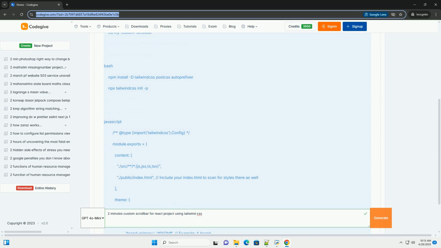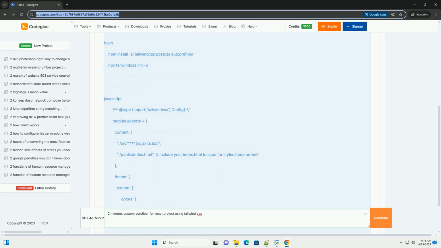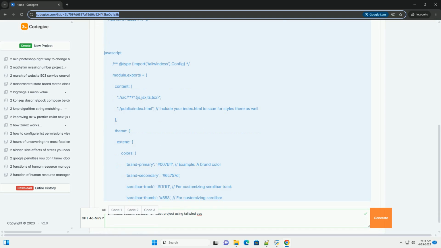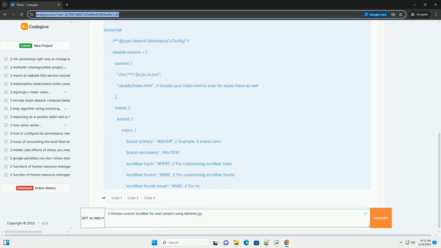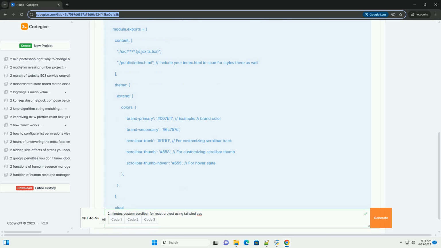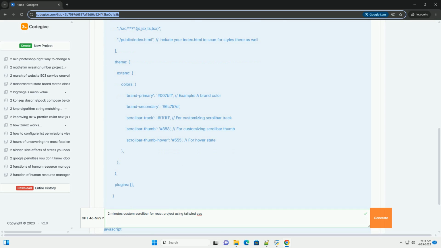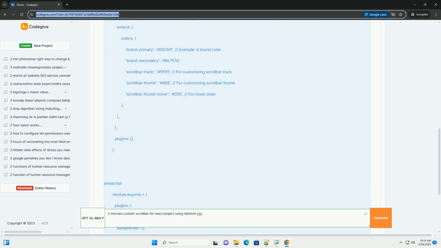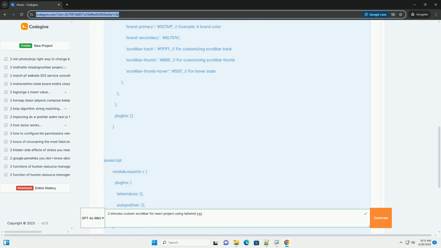Understanding the goal. The standard browser scrollbar often clashes with modern UI designs. Our goal is to replace it with a more aesthetically pleasing and branded scrollbar, while still maintaining its core functionality. We'll use Tailwind CSS to style the scrollbar's track and thumb, the movable part.